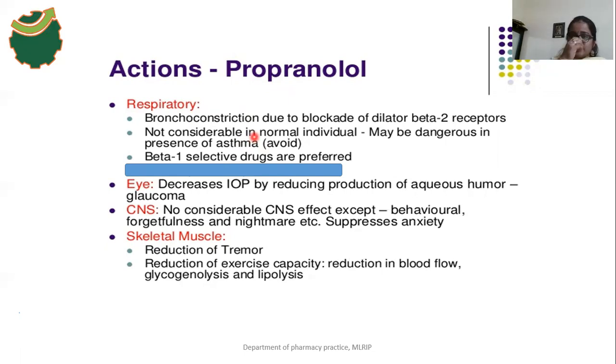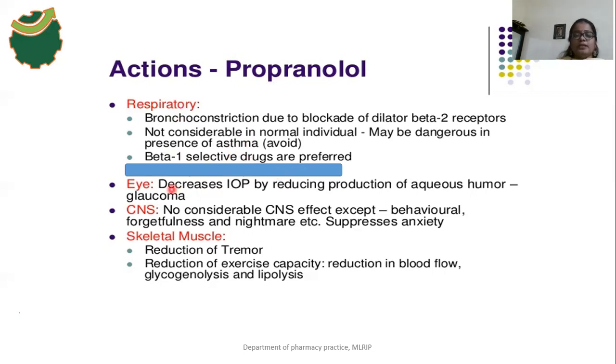When propranolol is used in an asthma patient, what will happen? The severity of the disease increases, and in some cases it may even lead to death. That's why beta 1 selective drugs are preferred for the treatment of hypertension.